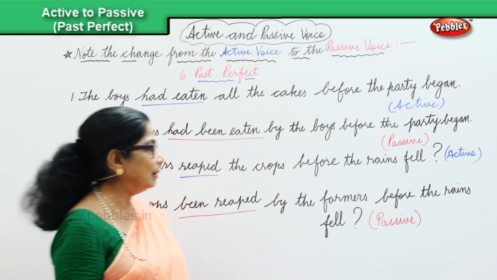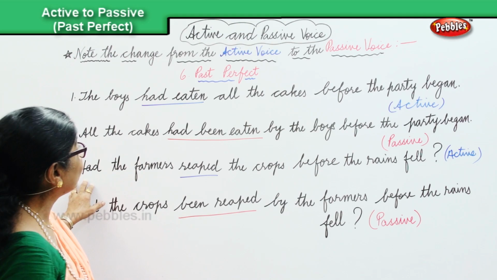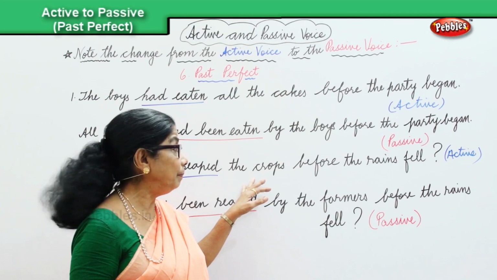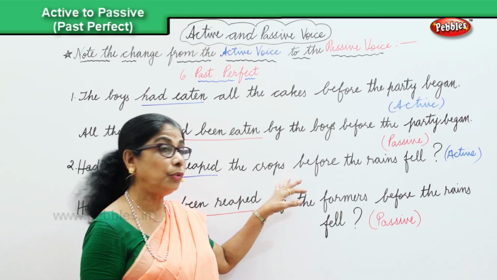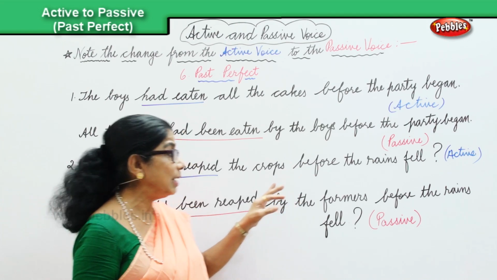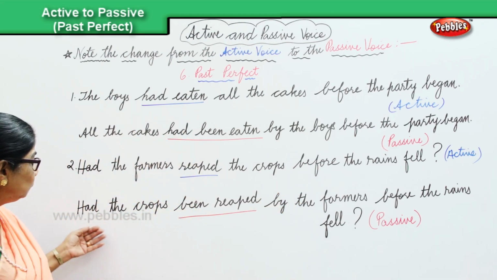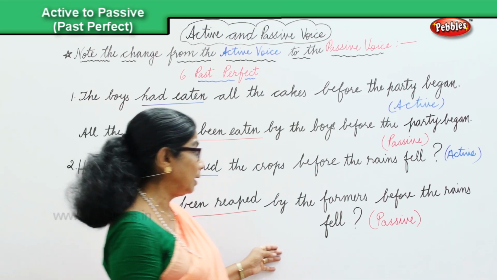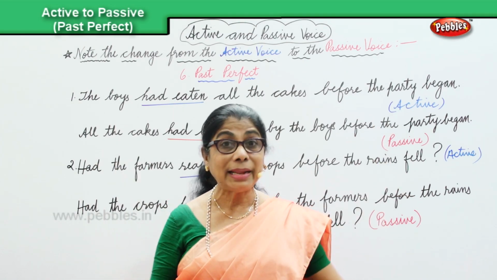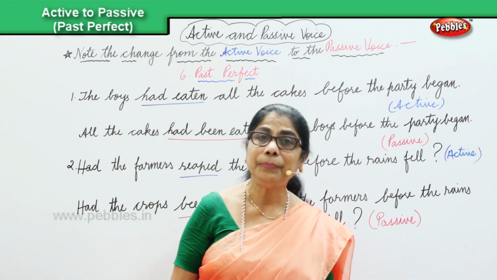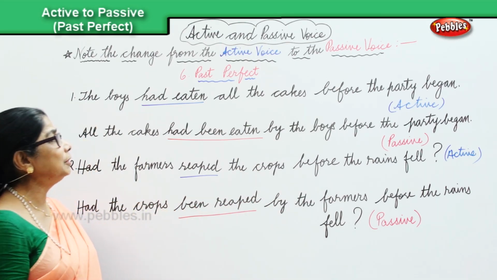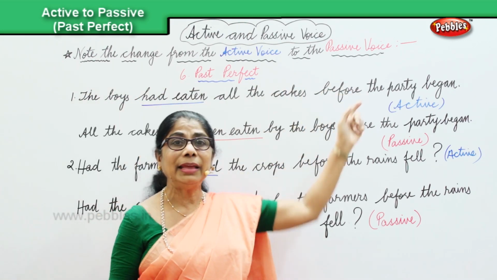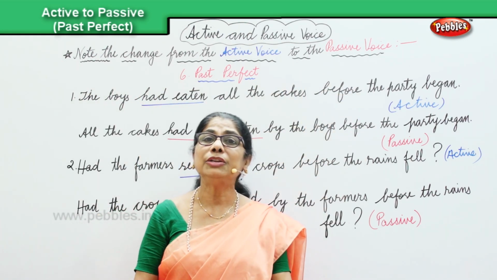Passive voice. And in the second sentence, we have the active voice in the past perfect. Had the farmers reaped the crop before the rains fell? That's the active voice. And finally, in the passive voice, change over in the past perfect. Had the crops been reaped by the farmers before the rains fell? That's in the passive. Okay? So we looked at two sentences in the past perfect and we noted the changeover from the active into the passive voice in the two sentences.